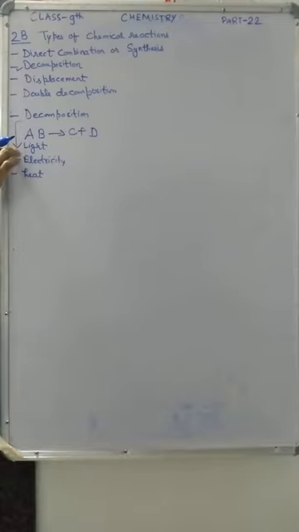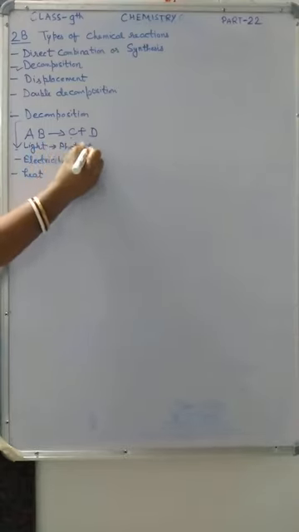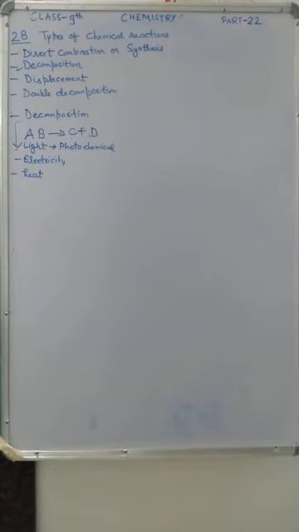The decomposition which is done in the presence of light, that type of reaction is called photochemical decomposition reaction.